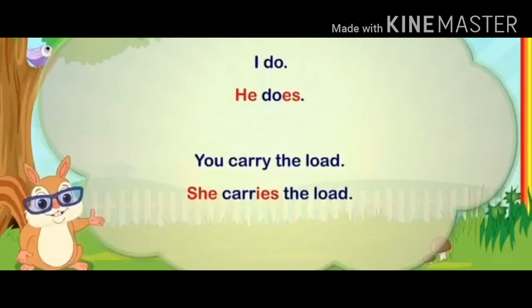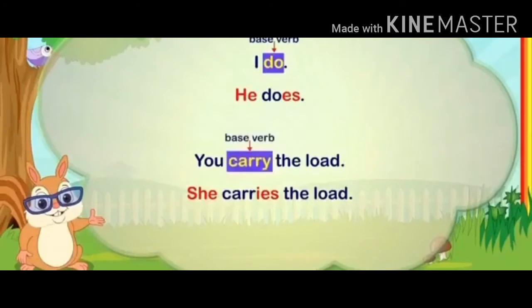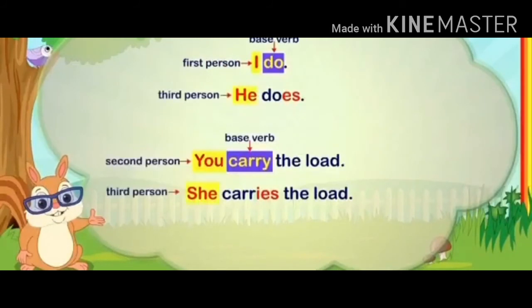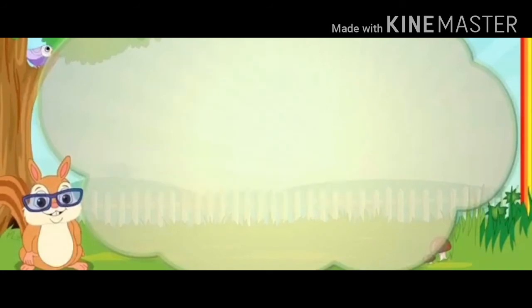Here we see that the base verb do and carry remain the same for first person I and second person you. But for third person he or she, we need to add es or ies to the base verb.